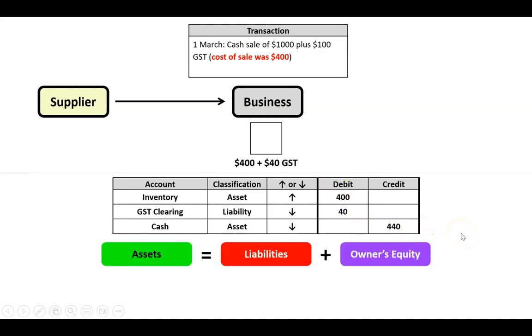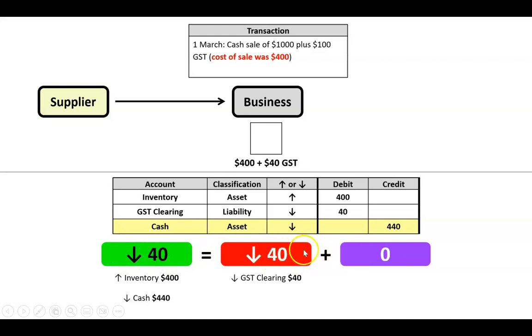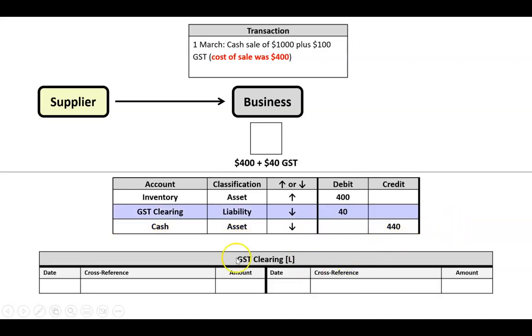Beautiful. Let's just look at the accounting equation first. Let's have a look, just make sure this all balances. We've got an asset going up 400 called inventory. We've got a liability called GST clearing going down 40, so that goes there. And then we've got another asset called cash going down 440 there. If we were to balance all this, assets have gone up 400 but down 440, so that's a total of down $40. Liabilities have gone down $40 and owner's equity is 0. So we can see here negative 40 equals negative 40 plus 0. Beautiful. That all balances.